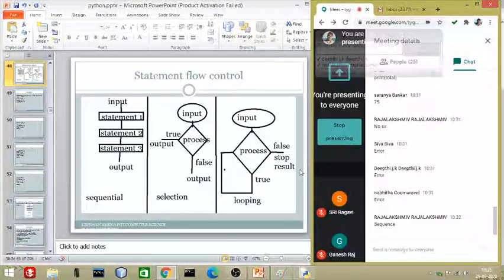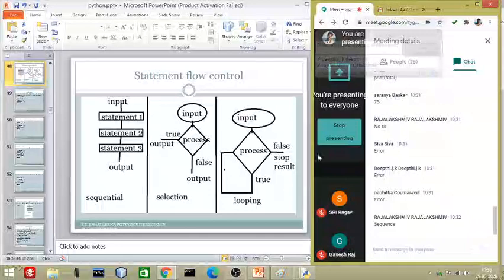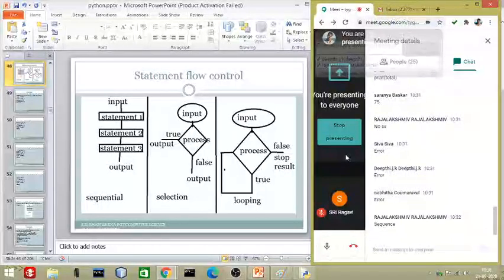False, program will stop. But here it is not like that, no repetition. In the second flow control statement, selection flow control, no repetition, only true one answer, only false another answer. But if it is true here, repeat, true, repeat, true, repeat, false, stop. So I hope it is clear.